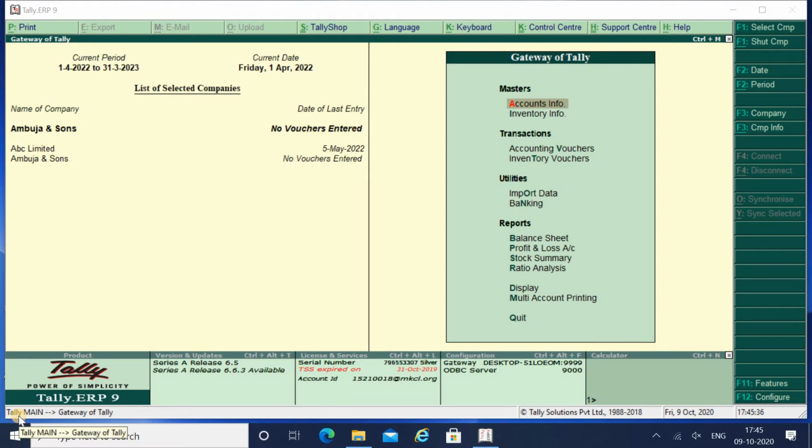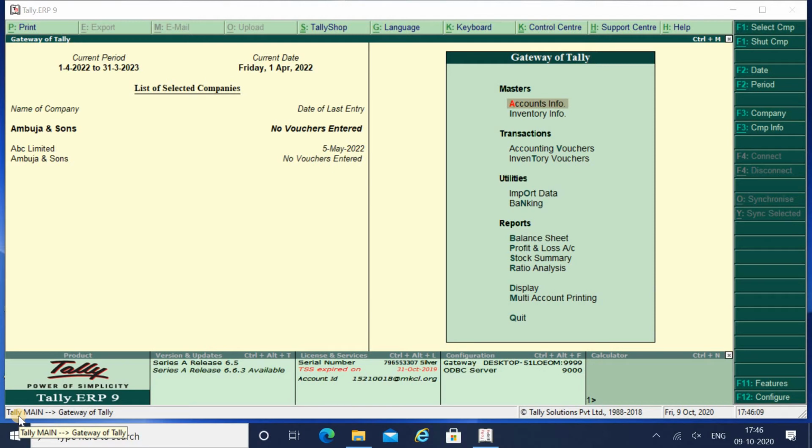Fine. First of all, let me tell you what is included in contra voucher. In contra voucher there are three types of transactions. First is cash deposited in bank, second is cash withdrawal from bank, and third is bank to bank transfer. Here there will be no payment, no receipt, no expense, no income, only two things: cash and bank. Whatever income you receive and deposit in your bank account is known as cash deposited in bank.